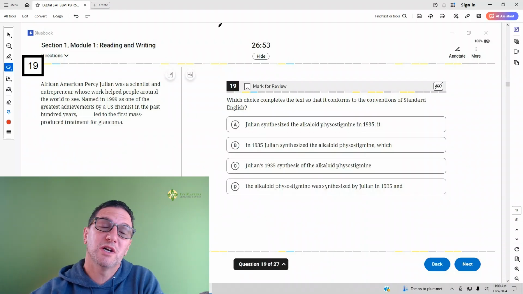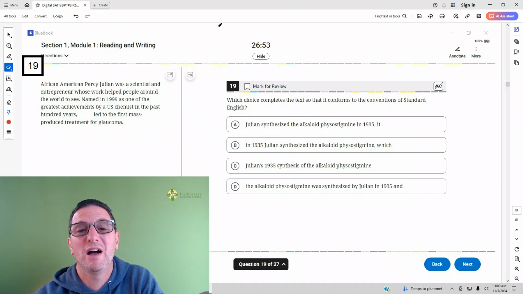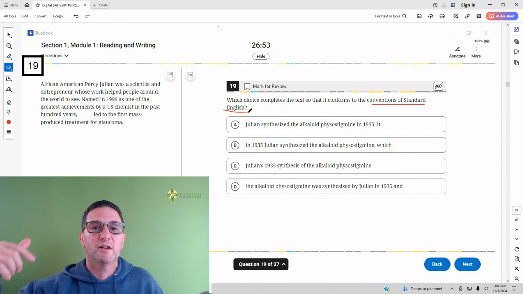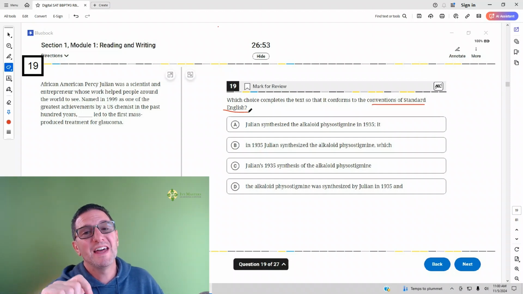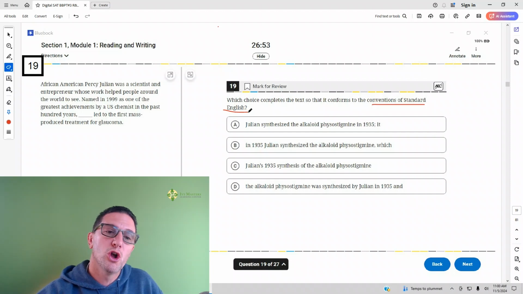This is the 19th question from the Digital SAT Test 3 Module 1. Number 19 is asking about the conventions of standard English. When that's a question, you always want to look at the answer choices first. When you look at the answer choices, notice they all start differently. That is an indication of modification word order. What do I mean by that?